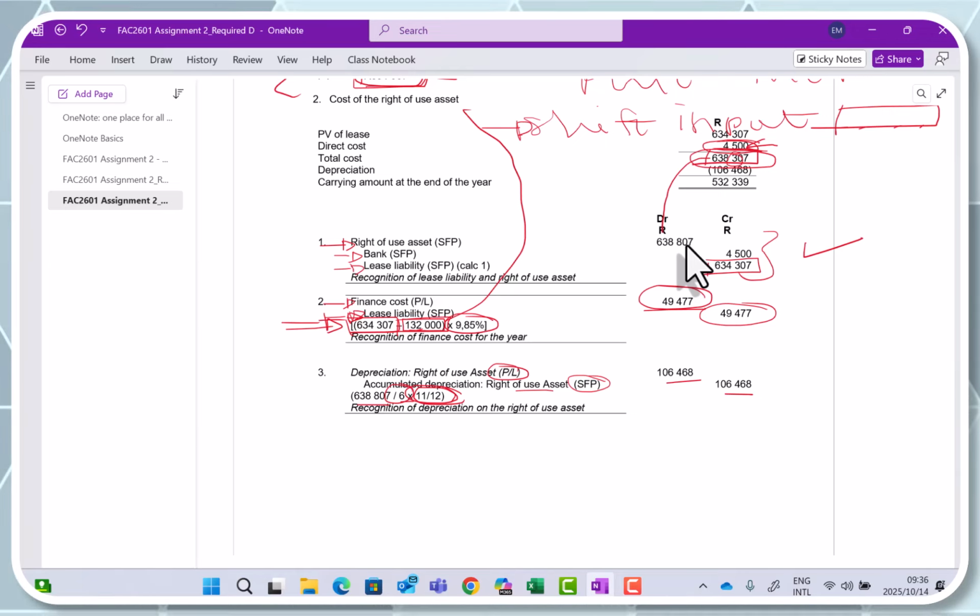Then try to determine why did we include the 4,500? Oh, but it's actually an initial direct cost and I must include that. Maybe it's something that you just forgot.